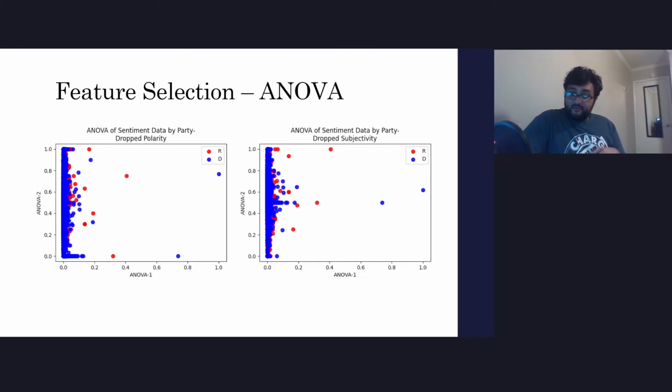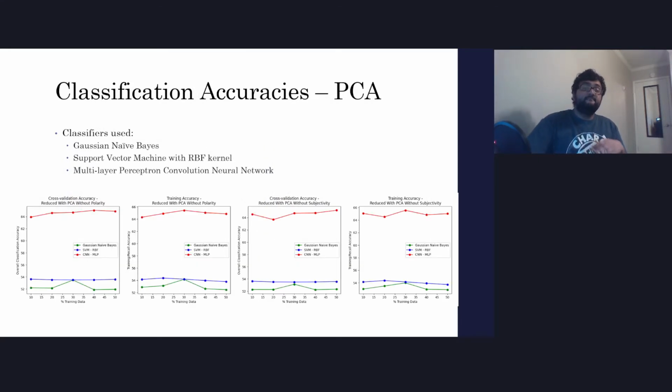So moving on to ANOVA, ANOVA is more successful in separating the classes. At this point, I was expecting ANOVA to perform better than PCA and LDA. There's a bit more separation between the classes, and I'm expecting it to perform much better than PCA.